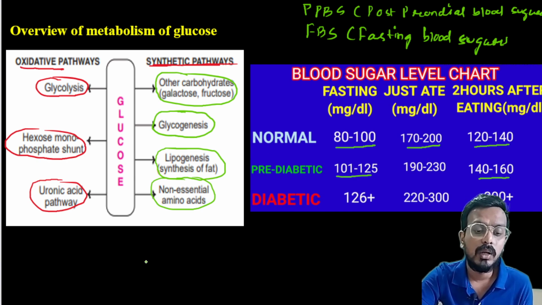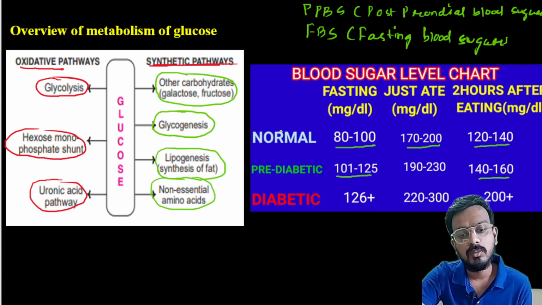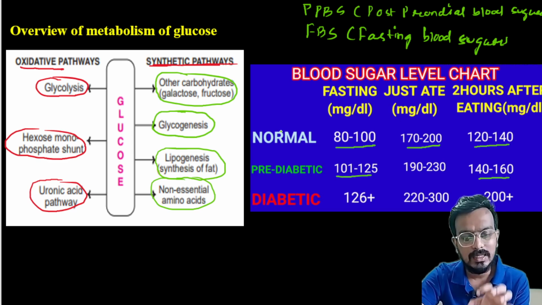So, majorly remember, one question asked is: in case of human, blood sugar is regulated by which organ?